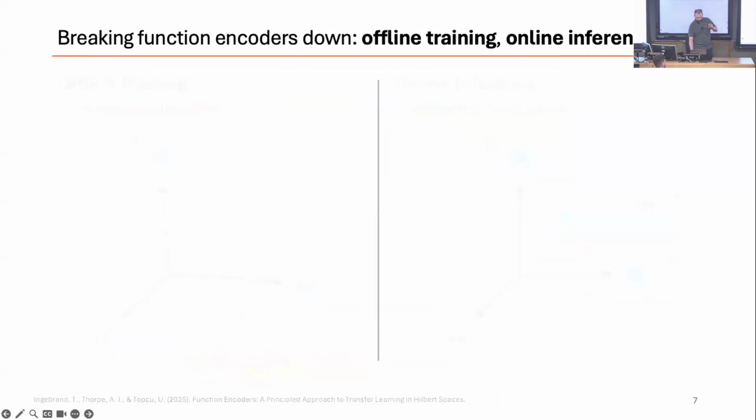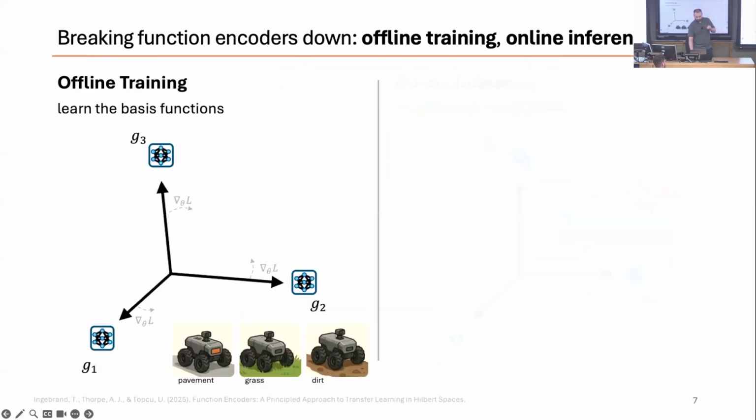Okay, so to make this just a little bit more concrete, here's what the training and adaptation phases look like. So offline, we're effectively training a set of neural network basis functions. You can think of these sort of like vectors in Euclidean space, but here we're talking about functions. So these are actually more like vector fields than just straight vectors. But given some historical data on different terrains, the basis functions learn to reorient themselves to span the different possibilities that it's seen during training.